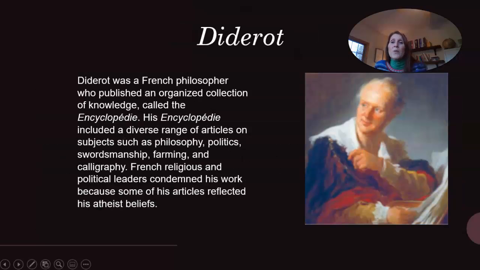Diderot. Diderot was a French philosopher who published an organized collection of knowledge called the Encyclopédie. His Encyclopédie included a diverse range of articles on subjects such as philosophy, politics, swordsmanship, farming, and calligraphy. French religious and political leaders condemned his work because some of his articles reflected his atheist beliefs.